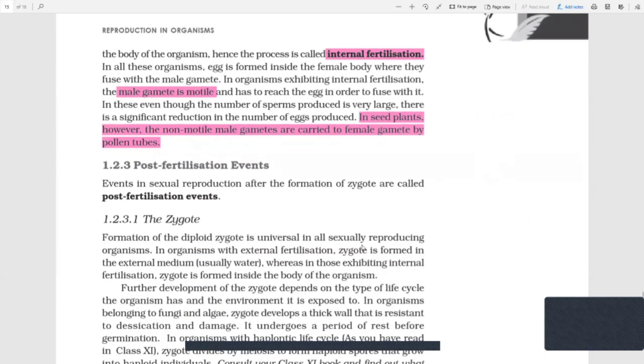Now, after all this fertilization, there is a fusion, and a zygote is formed. Now what? There are two post-fertilization events: the zygote and embryogenesis.